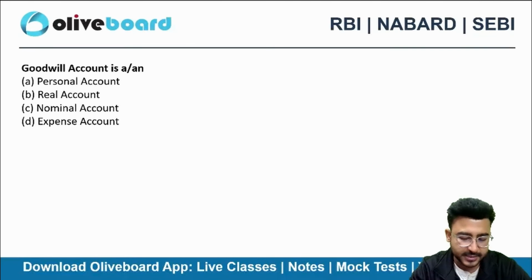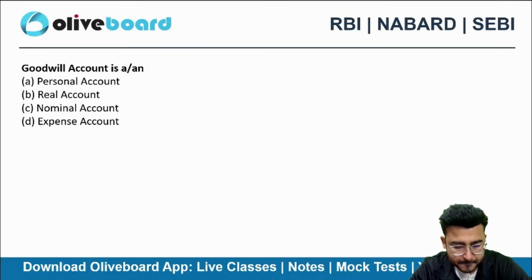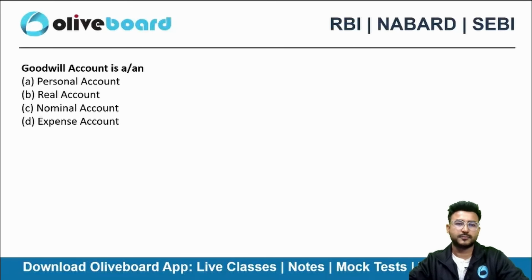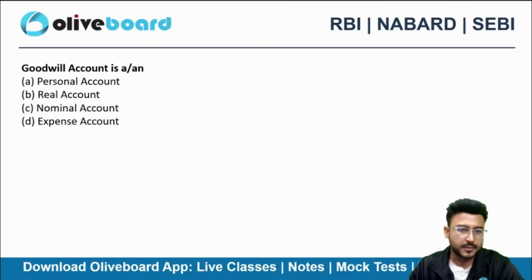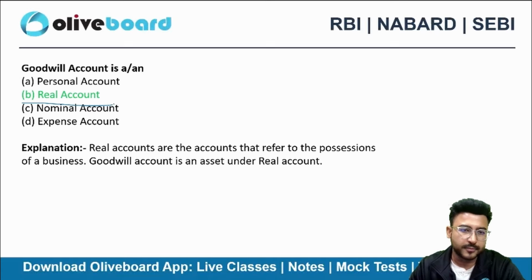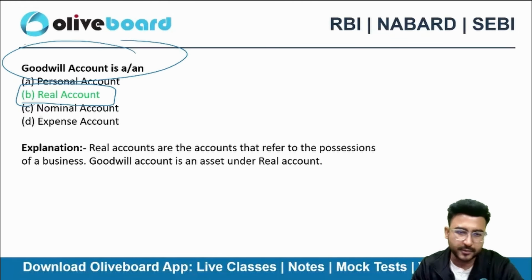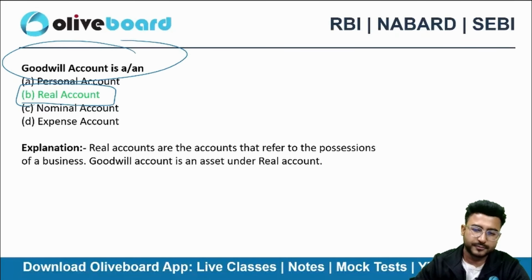There's no such thing as expense account in the traditional rule of accounting, right? Real account. Goodwill is a kind of real account.